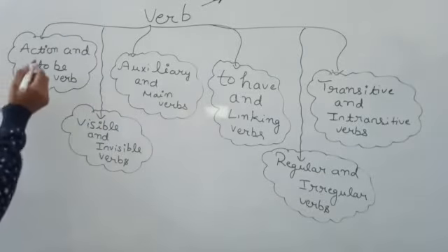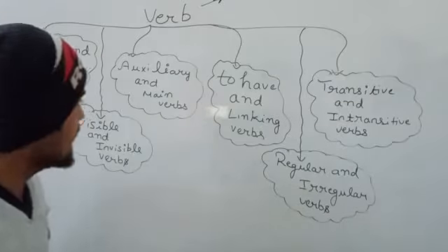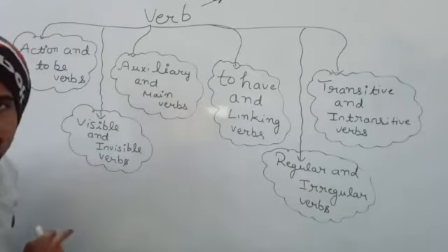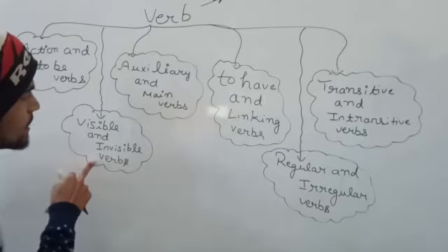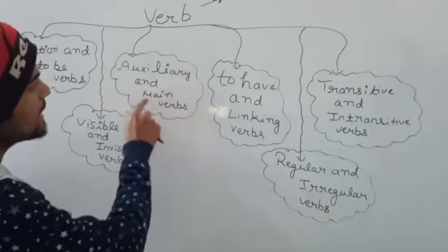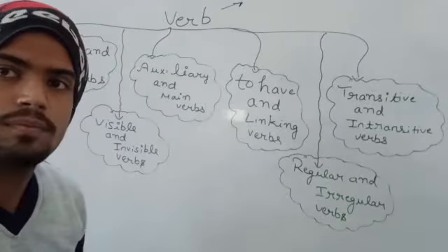So first, you can see action and to be verbs. The first kind of verb is action or to be verbs. Okay, so there are two, and the second is visible and invisible verbs. And the third one is auxiliary and main verbs.